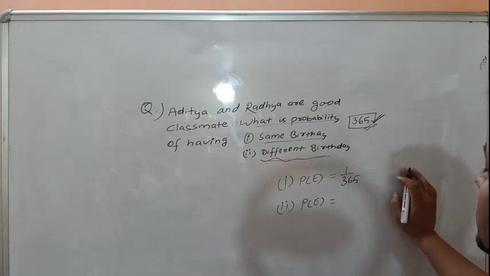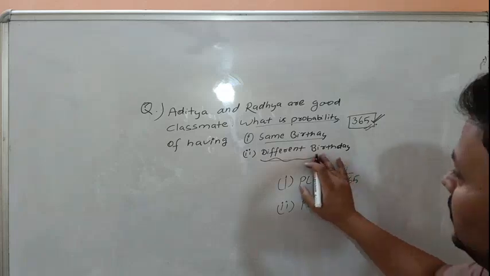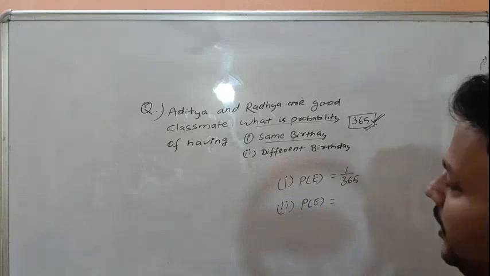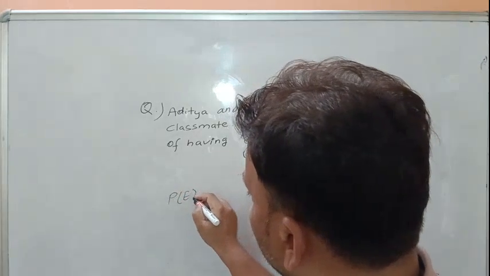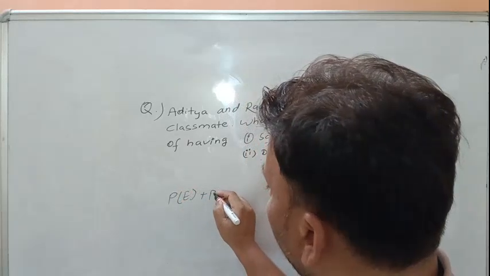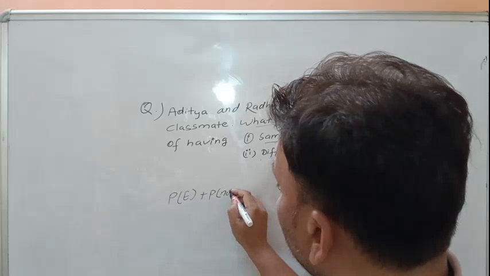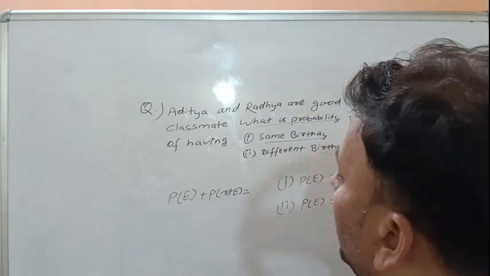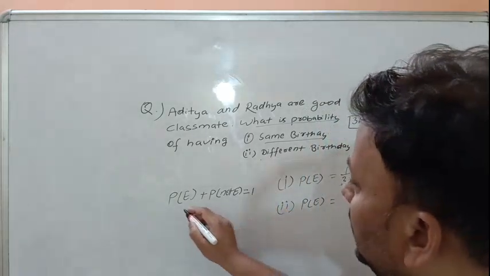Different birthday means both do not have the same birthday. That means we can apply the formula of having an event and not having an event. This is called not E. The probability of having an event and not having an event is 1.